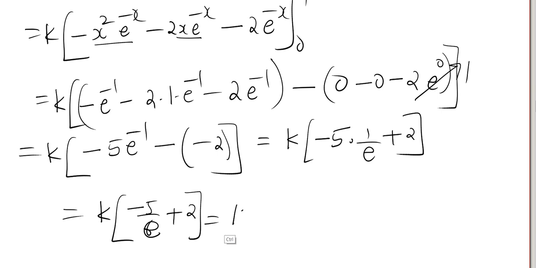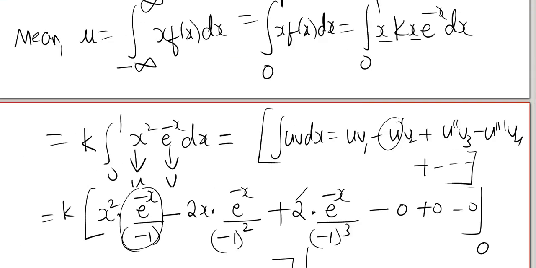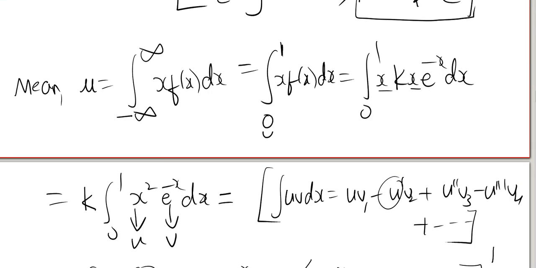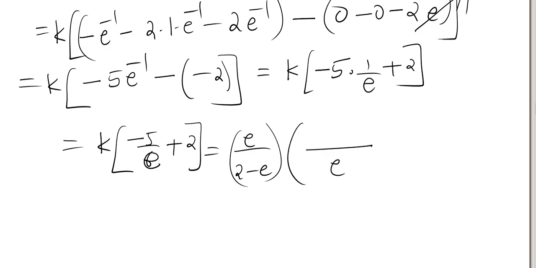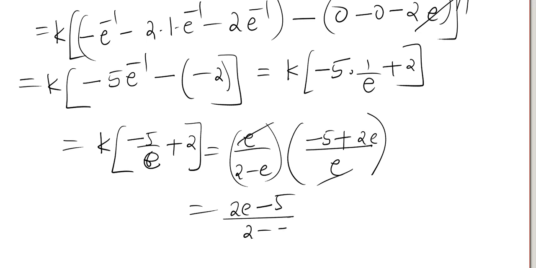And what is the value of k here? From the previous step we got k value e by 2 minus e. So write that, e by 2 minus e into, here e is common, take common, LCM, and we get here minus 5 plus 2e. So e cancels here, we'll get 2e minus 5 by 2 minus e. So this is your mean value.